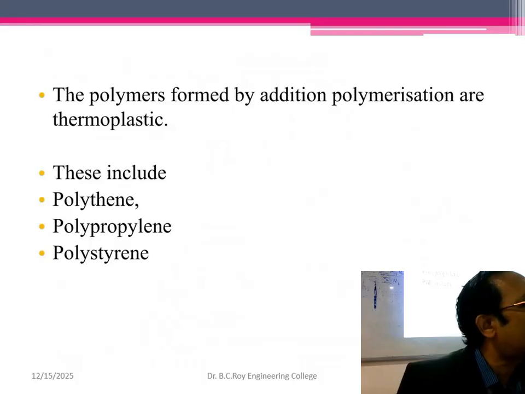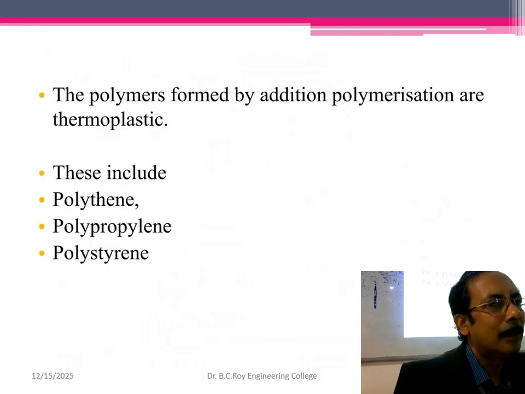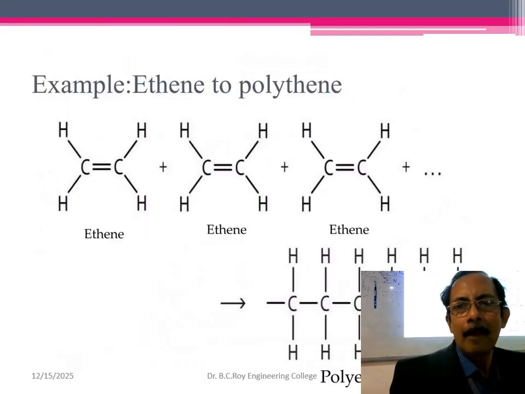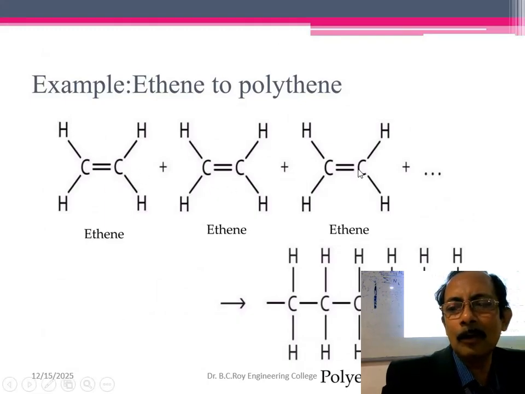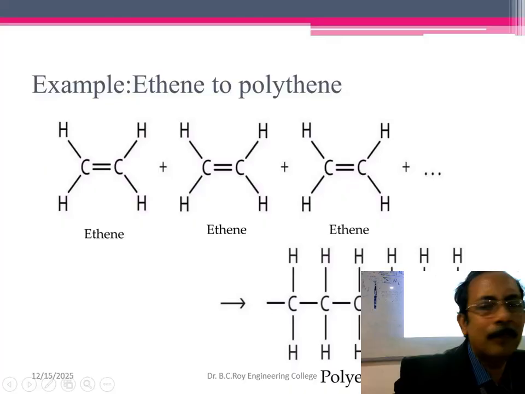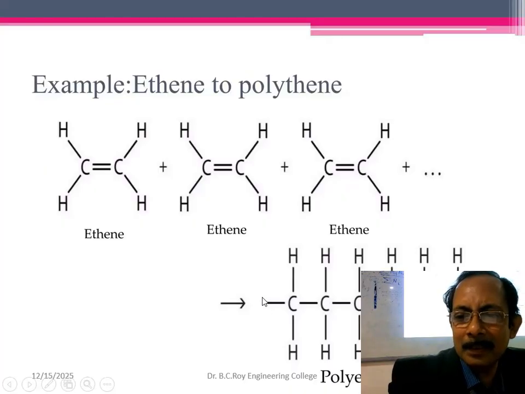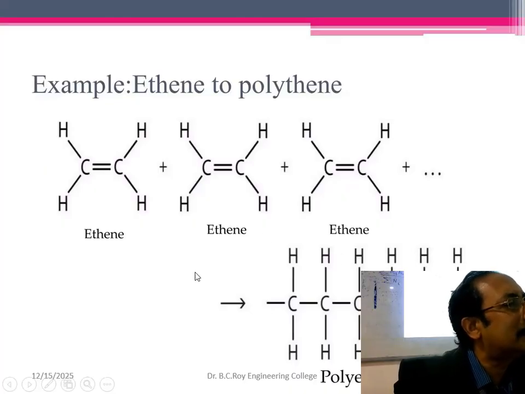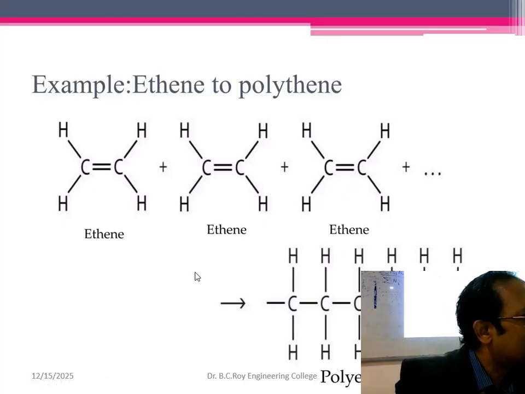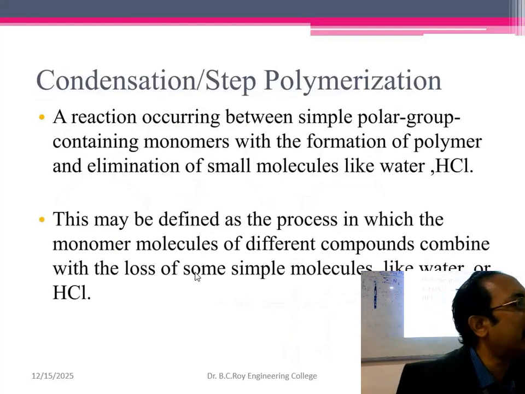So, addition polymer examples: polythene, polypropylene, polystyrene, polybutadiene. Ethene to polythene. This is the way it is joining. One molecule, two molecule, three molecule, four molecule, just joining one after another, at a very, very fast rate. And polymer is always written like this. See, this is open-ended, this is open-ended. We cannot go on writing it again and again. So we have to keep both the ends open to make people understand, yes, it's a polymer, so it does not end over here. That's why it is called an open-ended molecule.